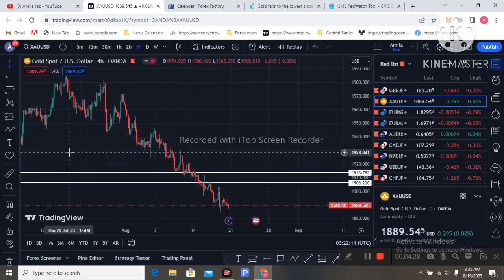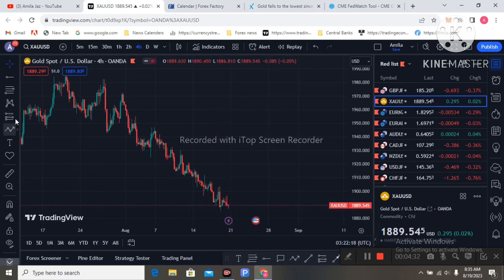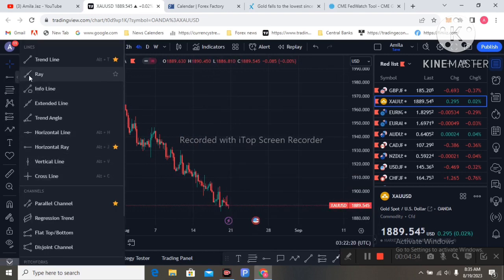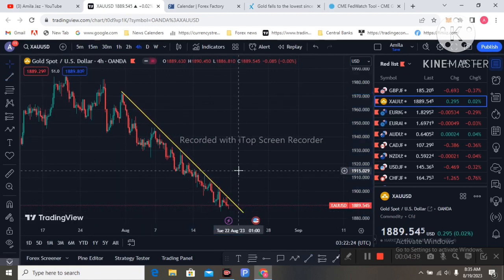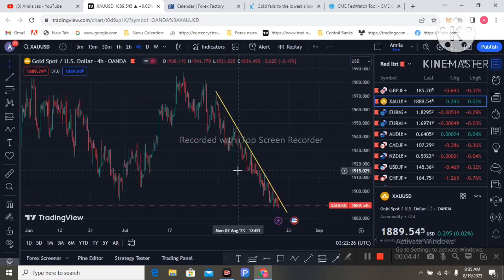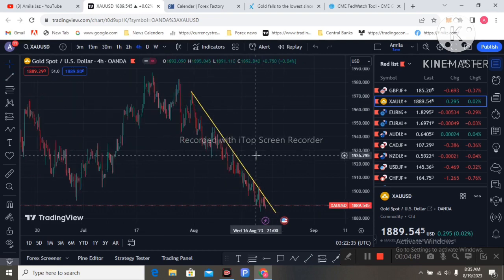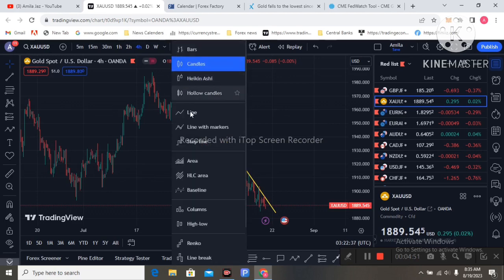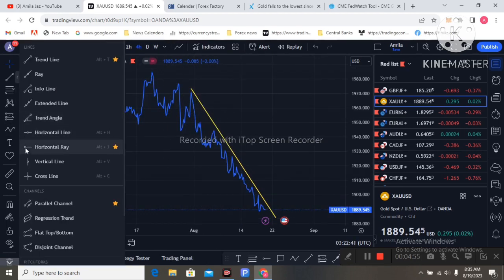Technically, I am expecting this pattern to continue this trend line. Technically this is the trend line. It can retrace next week, not trend to the upside. I expect a retracement to these 2 levels, which I have mentioned. So I am going to the line chart again. These are the 2 levels.